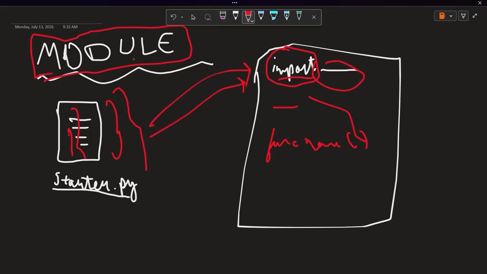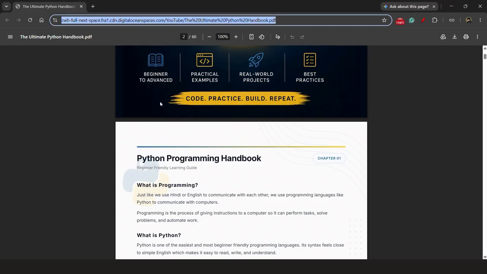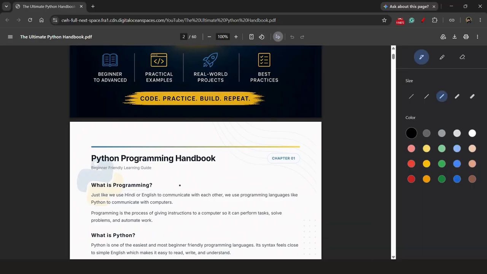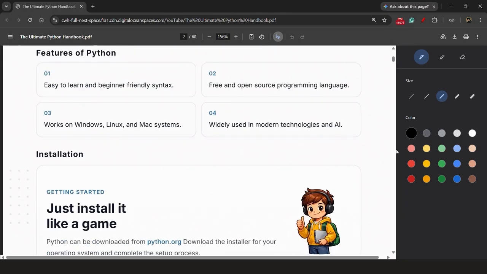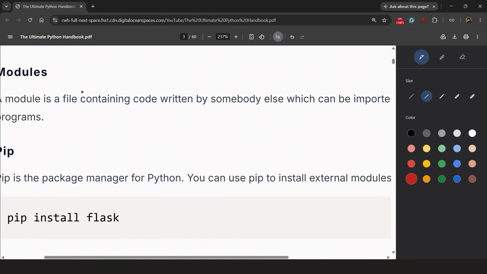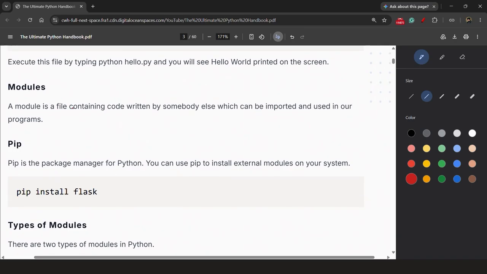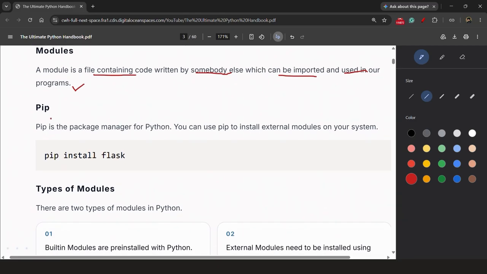So let's move ahead to what is pip. Now moving ahead, we have done module. Okay, a module is a file containing code written by somebody else which can be imported and used in our programs. I have explained it with a very good example as well. So the next thing is pip.